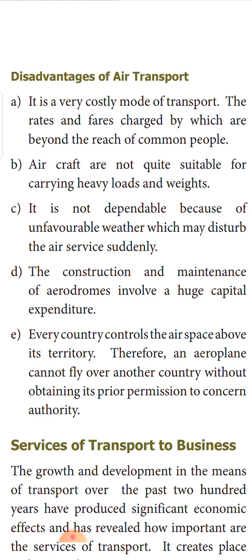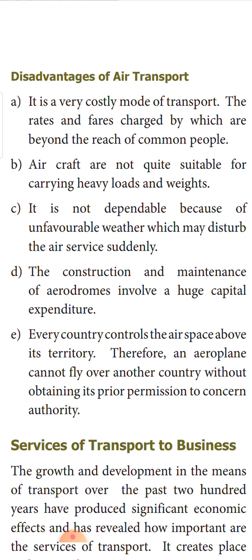Next, the construction and maintenance of aerodromes involves a huge amount of capital expenditure. And moreover, every country maintains and controls the airspace above its territory. So if our Indian flight has to cross any other country, it has to obtain prior permission from that particular country to cross it.